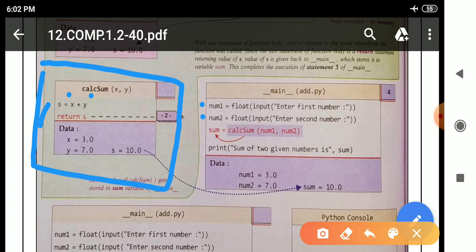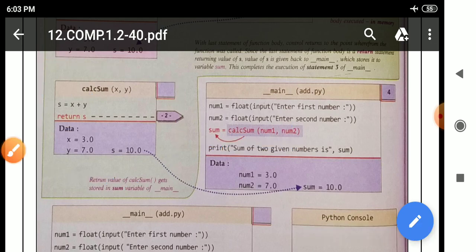And after that, see here, return s is there. So here we are using sum in place of s, because this is the function call, calsum is the name of the function, and after that num1 comma num2 is there, and this particular thing will be stored in the variable named sum.